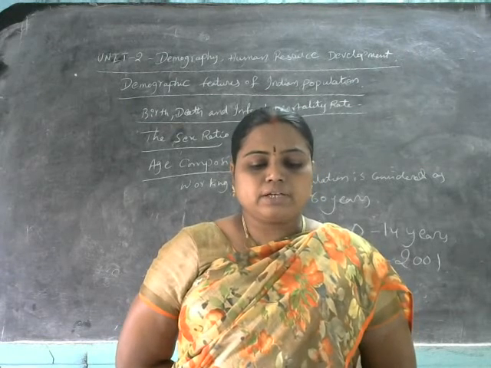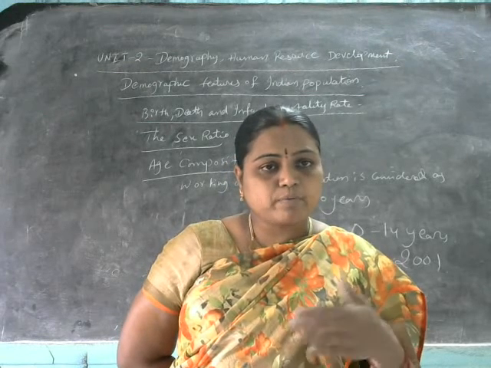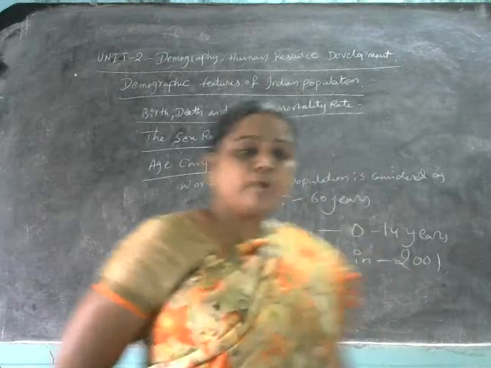So the working age pertains to 15 to 60 years. The working age group people pertain to 15 to 60 years, which is called what here? Productive age group.